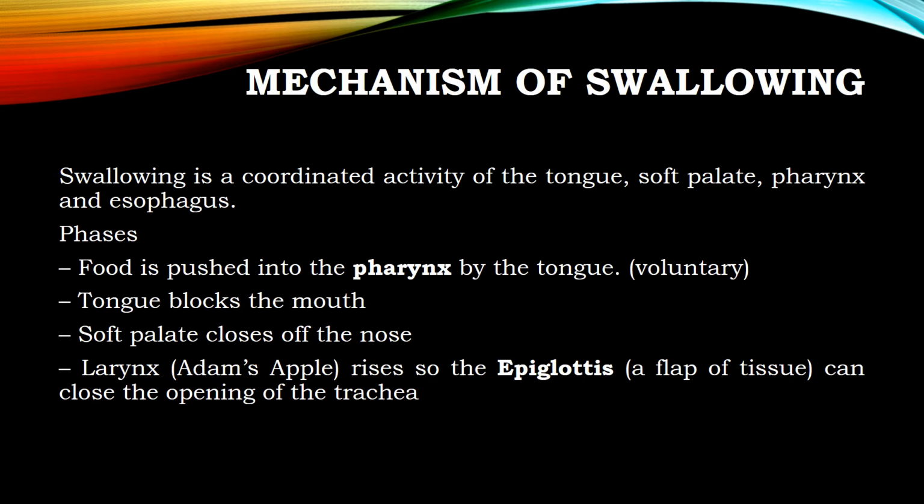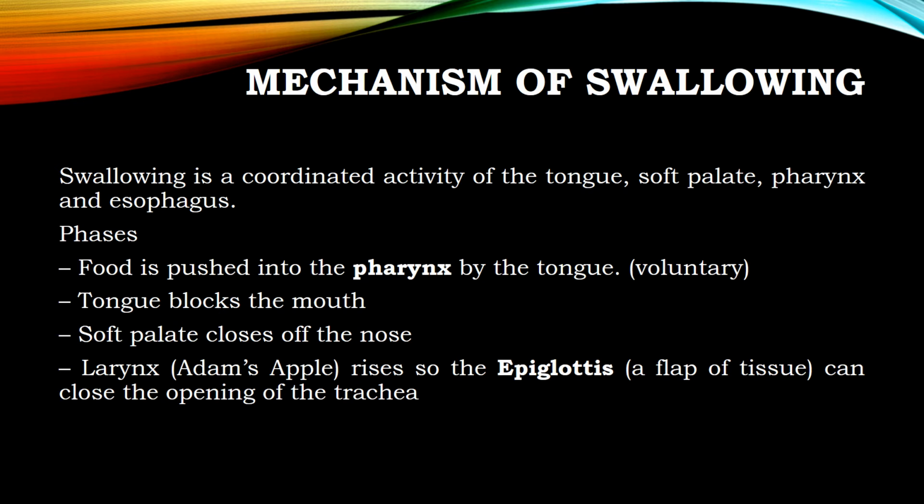So next we have to discuss the mechanism of swallowing. After chewing the food with the help of saliva, teeth and tongue in the mouth, we have to swallow the bolus form of the food into our stomach. Swallowing is a coordinated activity of the tongue, soft palate, pharynx and esophagus. It mainly includes 3 phases: buccal phase, pharyngeal phase and esophageal phase.